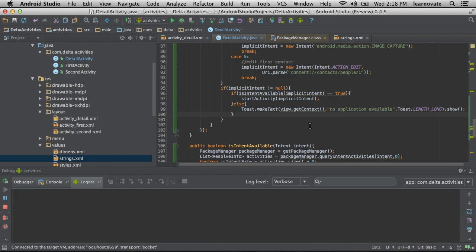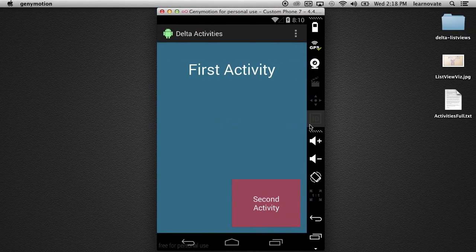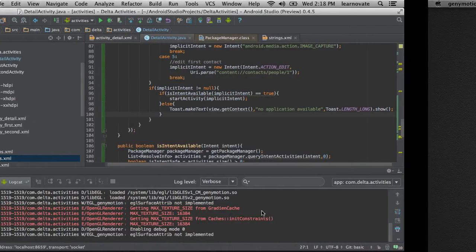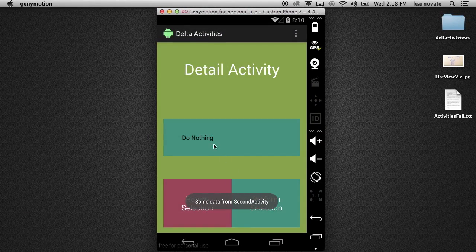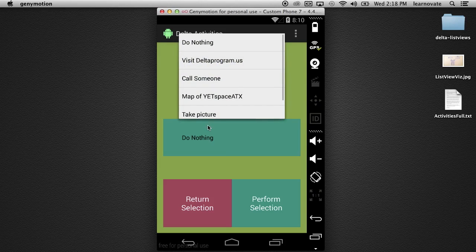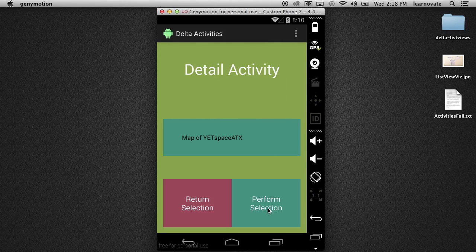And so we're going to go after writing our cool utility class. Just making sure the code was still there. So we didn't fix the location. No, see, no application available, because there's no map application. That's what we didn't fix.